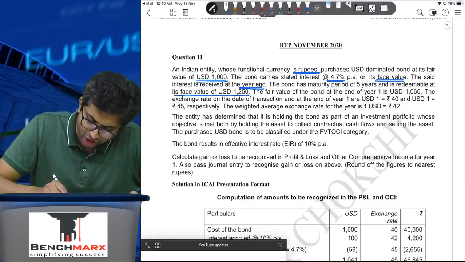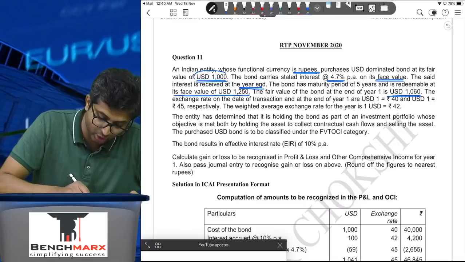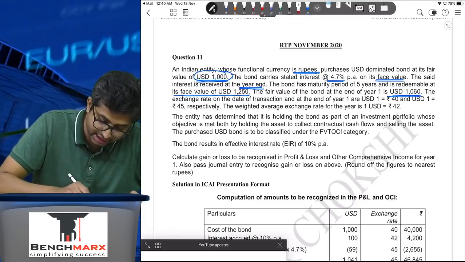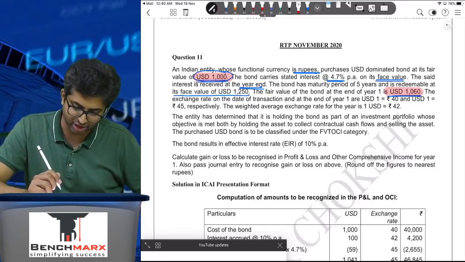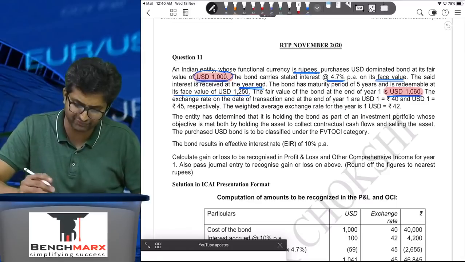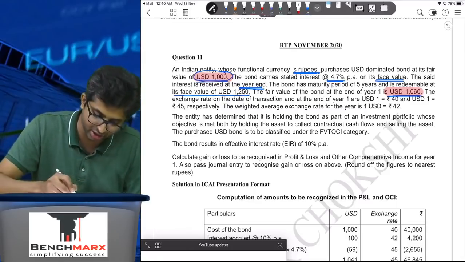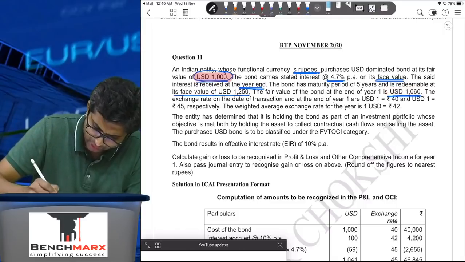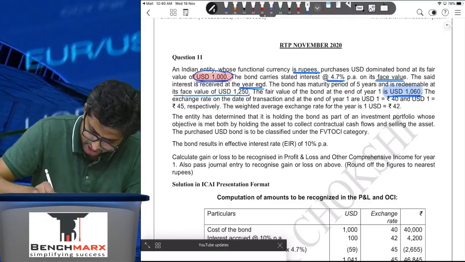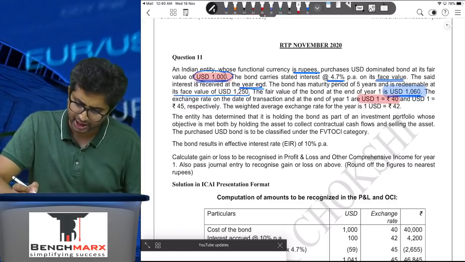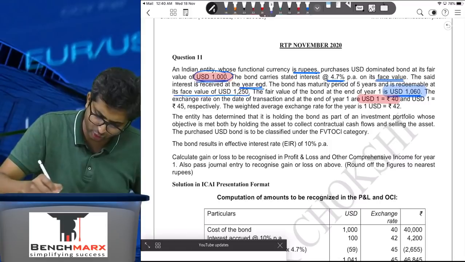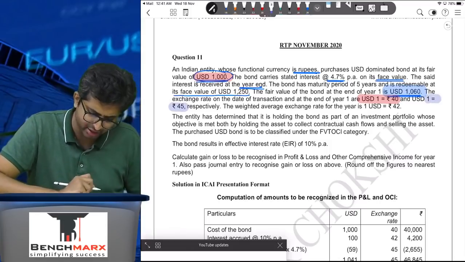The fair value of the bond at the end of year 1 is USD 1060. When you invested, it was 1,000. Now, if you see, this is going to 1060. The exchange rate as on the date of transaction and at the end of year 1 are 40 and 45 respectively. So let me just put similar colors. So let's have 1,000 and 1060. 1,000 will be converted at the rate of 40 because that is the rate prevailing as on the date of transaction, and USD 1 at 45. So 1060 should ideally be converted at 45.